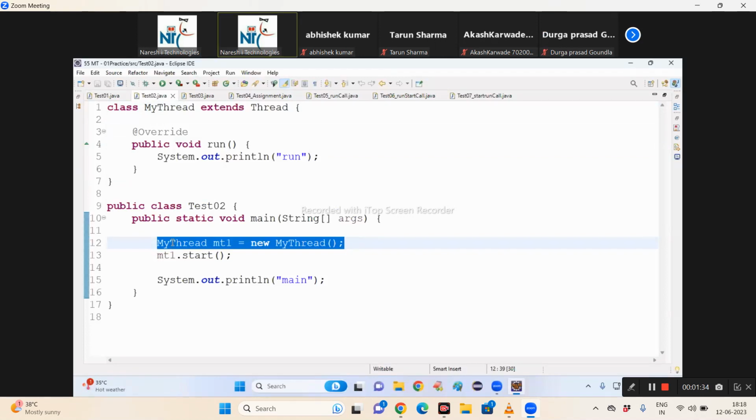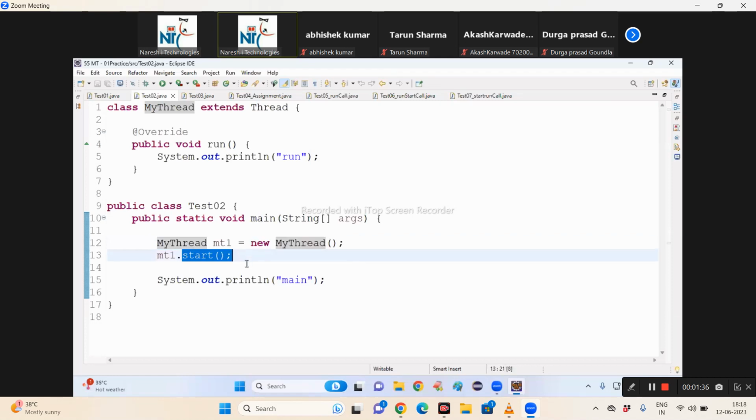Create subclass object and then call. Why is it not coming? Why is it not coming? And change. You can increase just. Okay. Now, okay. Why is it coming back?